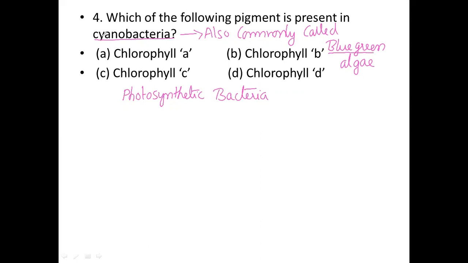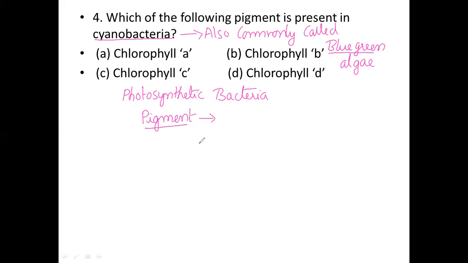Cyanobacteria have chlorophyll A, similar to green plants or higher plants. What is a pigment? A pigment is nothing but a color-bearing substance.